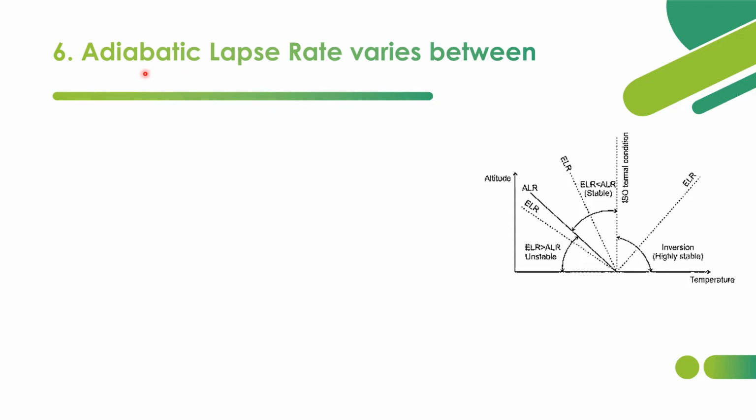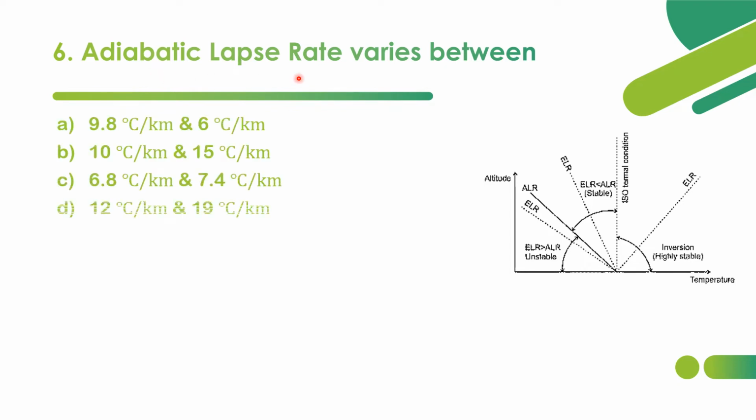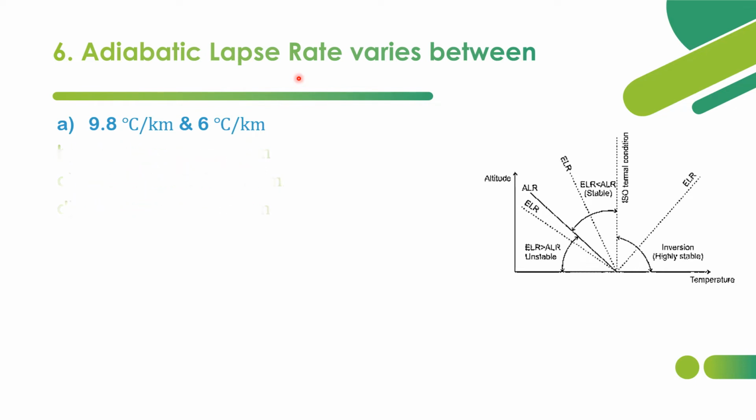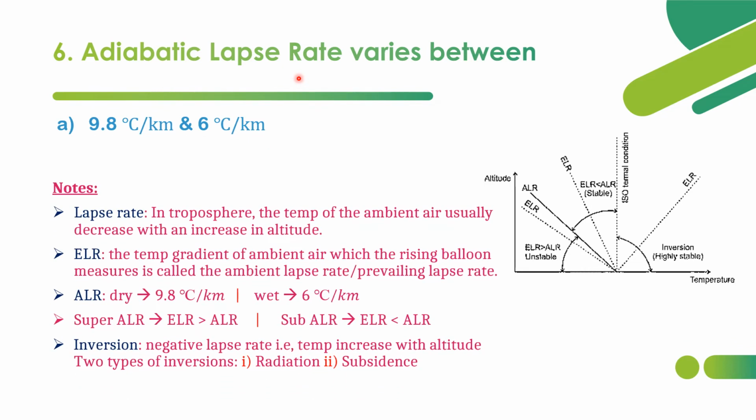So let's start with the sixth: adiabatic lapse rate varies between option A 9.8 degrees Celsius per kilometer and 6 degrees Celsius per kilometer, option B 10 and 15, option C 6.8 and 7.4, option D 12 and 19. Adiabatic lapse rate varies between which degrees Celsius per kilometer? Option A, 9.8 degrees Celsius per kilometer and 6 degrees Celsius per kilometer. Within this range, adiabatic lapse rate will be there. And what is basically a lapse rate?